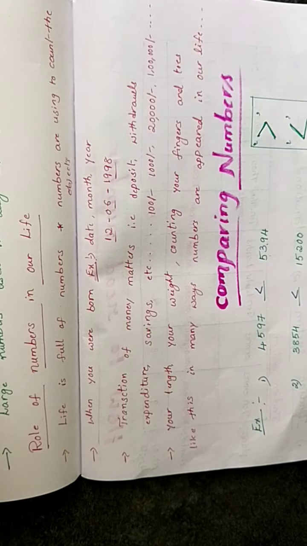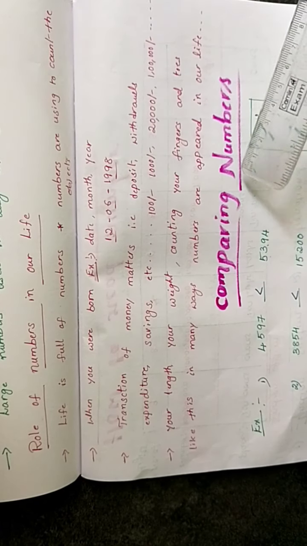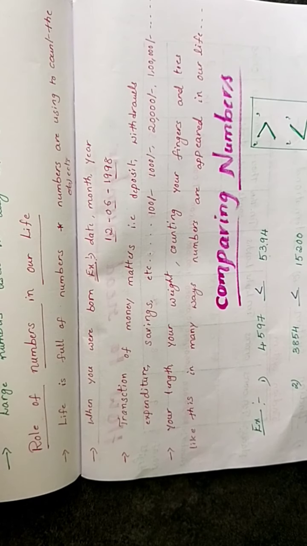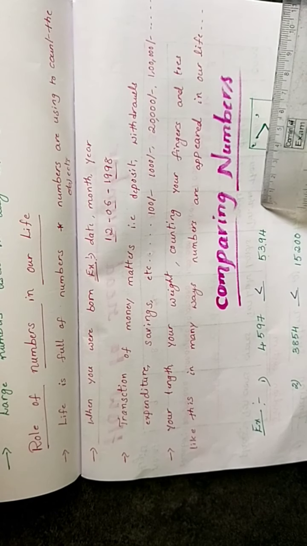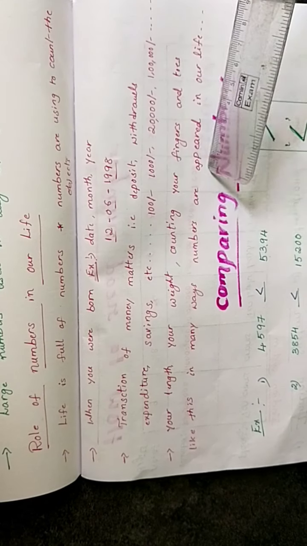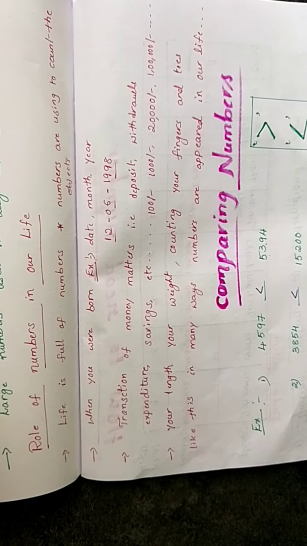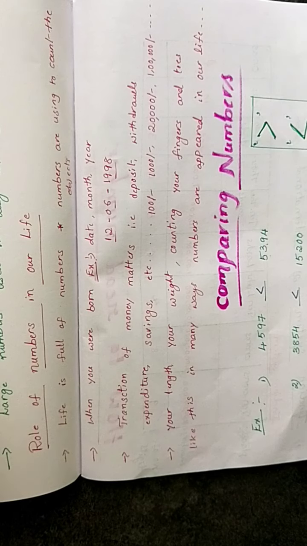Okay, children. Next, we are going to compare numbers. So, what is meant by comparing? For example, you got 82 marks in a maths test. What do you do? You go to your friend and find out your friend's marks also. Your friend got 62 marks. Both are compared: who got less marks, who got more marks, and whether they are equal to each other.